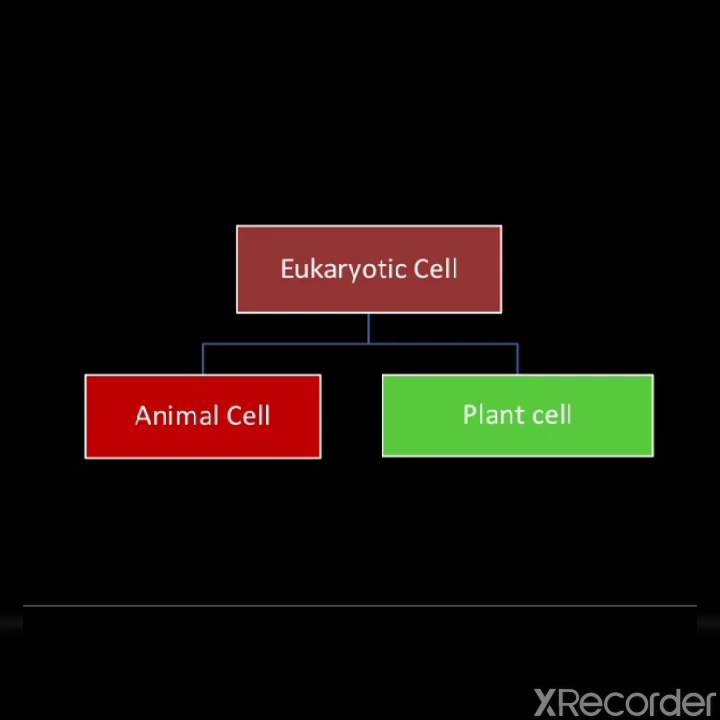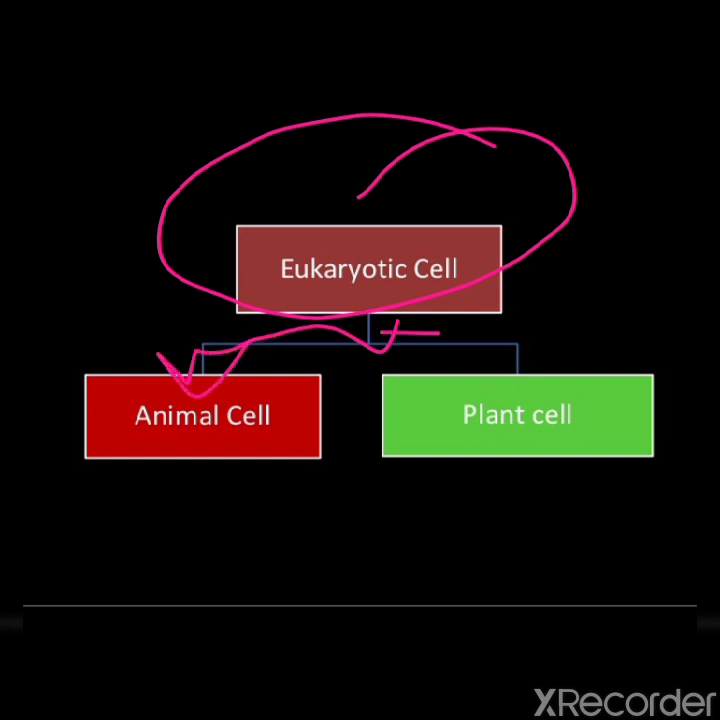Eukaryotic cells occur both in animals and plants, or in other words, the eukaryotic cell is divided into two parts, animal cell and plant cell. Clear, children? But there are a number of significant differences between the animal and plant cell. Already you know that plant cells contain a cell wall. There is one extracellular cell wall which is not present in the animal cell. Clear, children? Cell wall is present only in the plant cell but not in the animal cell.